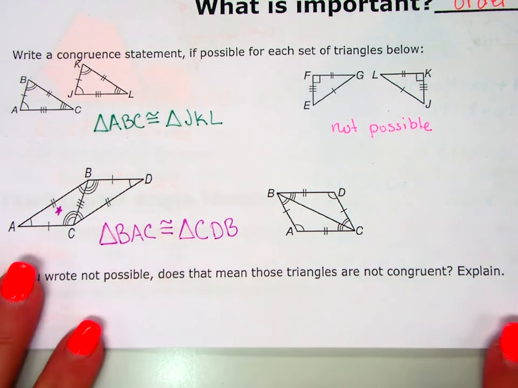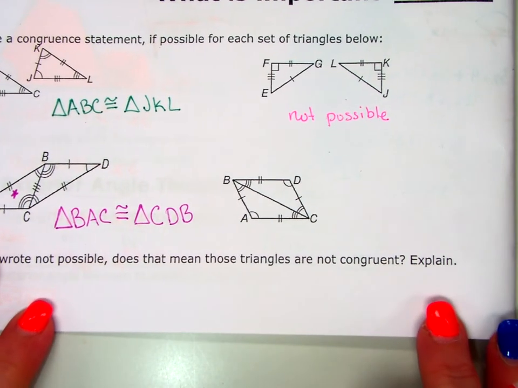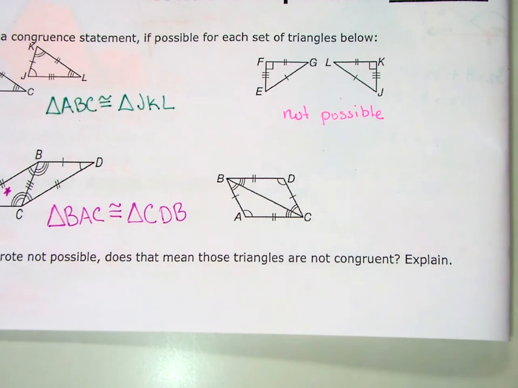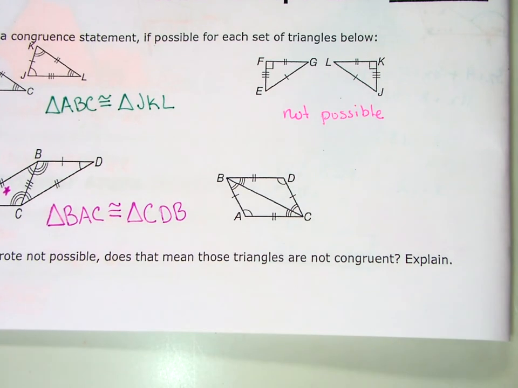Okay. All right, the last one here, what about that one? No. Because what am I missing? The third side. Now here's kind of a neat thing about when 2 triangles share a side.